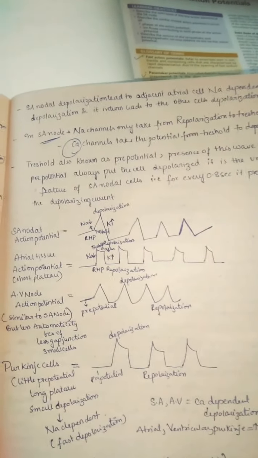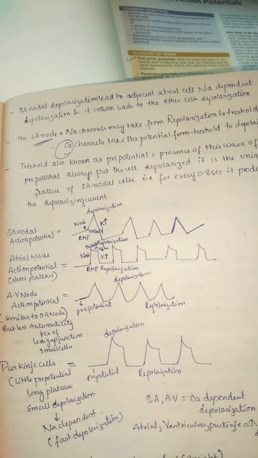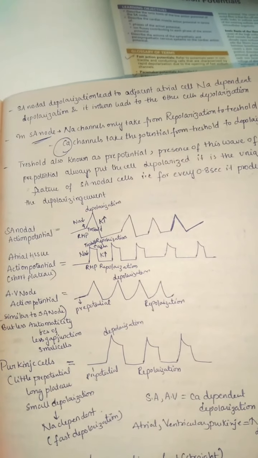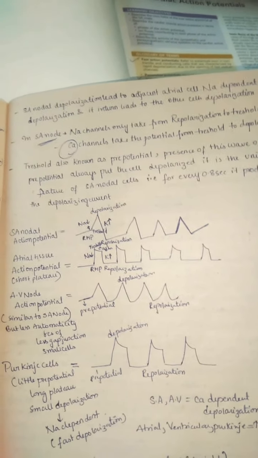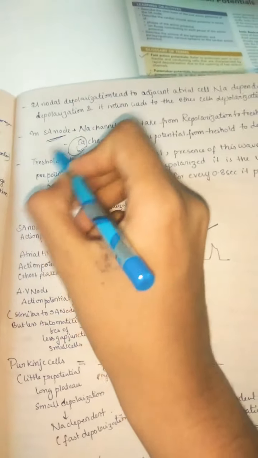Sodium plays a very important role in our skeletal muscle. Because of sodium only, depolarization is taking place in a skeletal muscle. But in the case of our cardiac muscle, mainly the depolarization is taking place because of calcium. So this is called calcium dependent depolarization and potassium dependent repolarization in the case of the SA node.